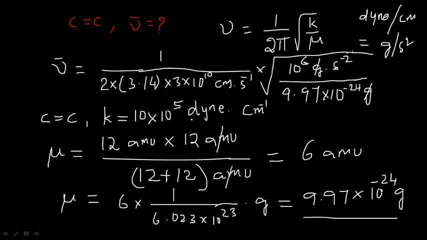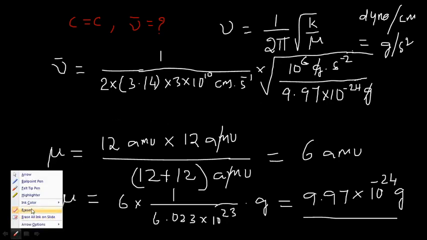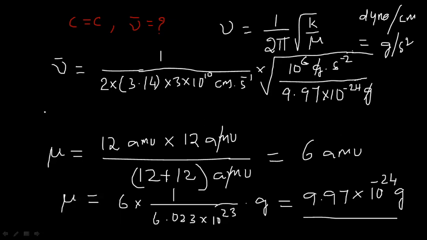Okay, right. So here I am just erasing the known values. So these known values are already known, right. I am just erasing only one line for the simplification of the calculation. Right. So nu bar is equal to 1 by 2 into 3.14 into 3 into 10 to the power of 10.